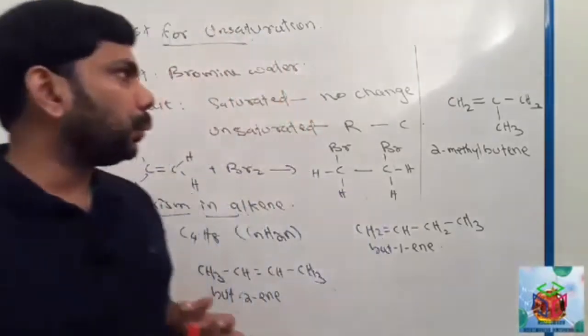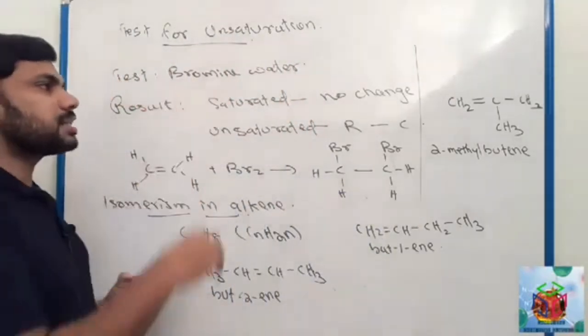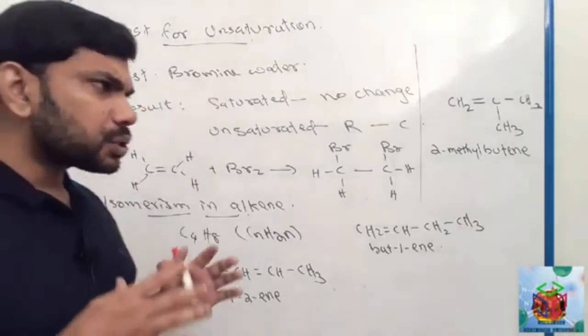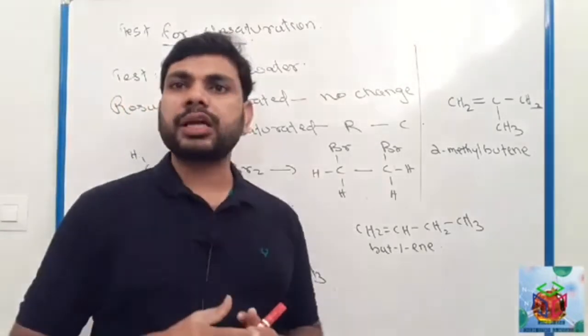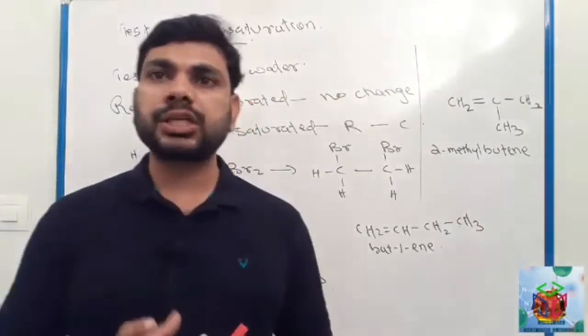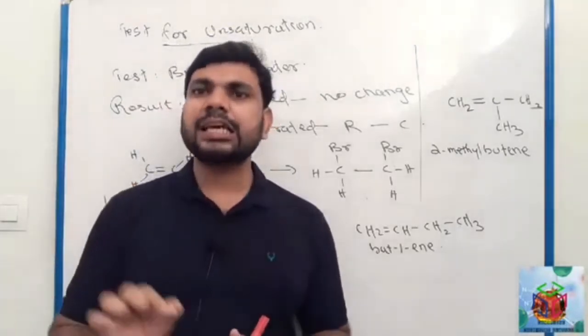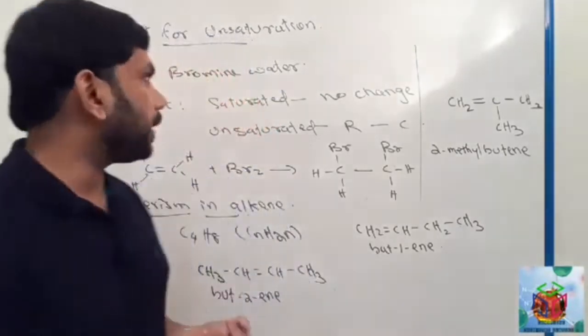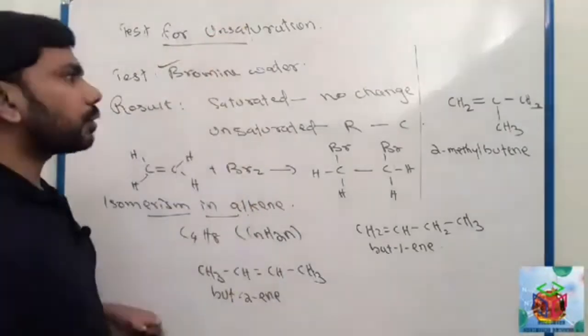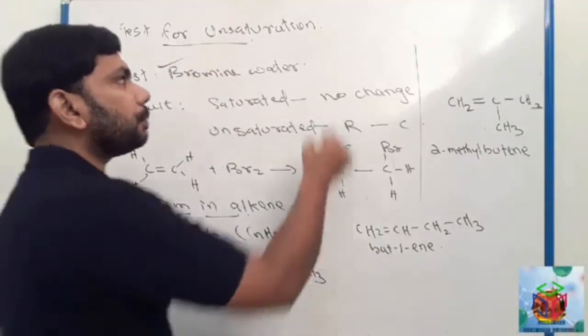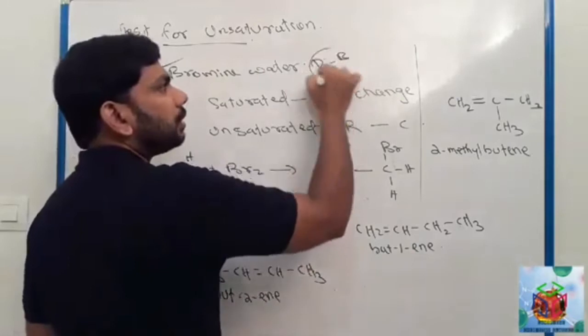So here we are studying the test for unsaturation. The test is reaction with aqueous bromine, or bromine water, which is red brown in color.